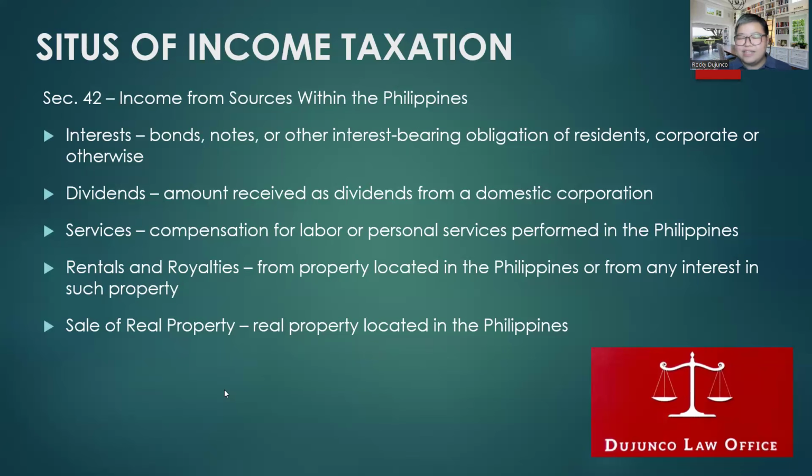So, tingin ulit tayo sa codal natin, ha? Dapat hawak niyo yung codal nyo. So, anong sabi sa section 42C 1, 2, 3, 4, 5? No? Basically, it says, interest other than those in subsection A, dividends other than those in subsection A, compensation for labor performed without. No? Sa lahat ng kabaliktaran, nitong nakikita nyo sa slide na to ngayon, those are income sourced from without. Alright? So, ang pinakamahalaga talaga is section 42A.